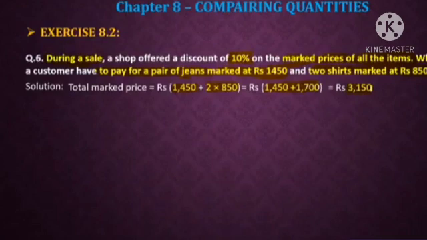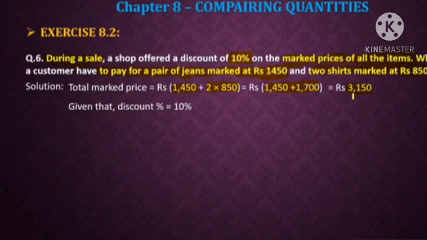See here, 0 plus 0, 0, 5 plus 0, 5, 4 plus 7, 11, 1 is the remainder, 1 plus 1, 2, plus 1, 3. So 3150 is the total marked price for the pair of jeans as well as 2 shirts.